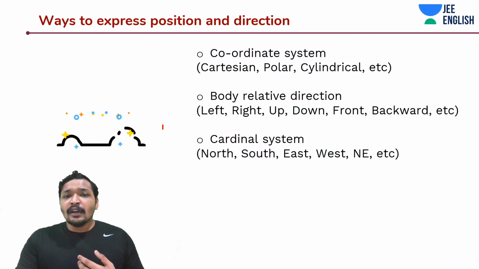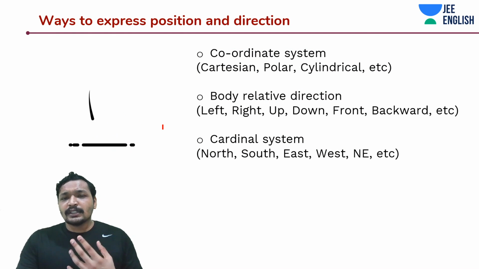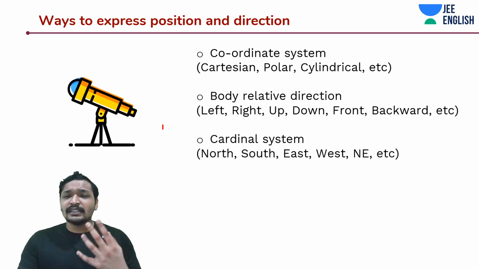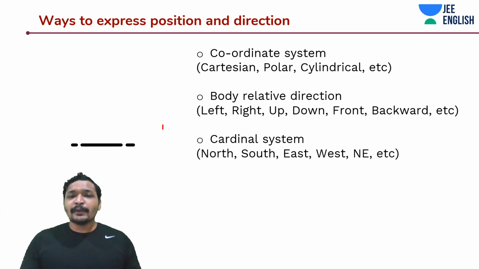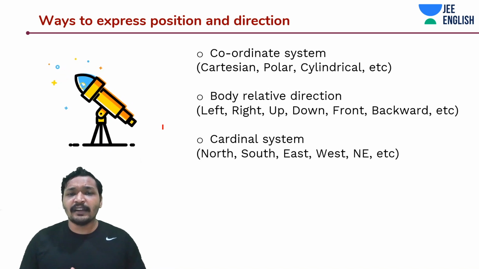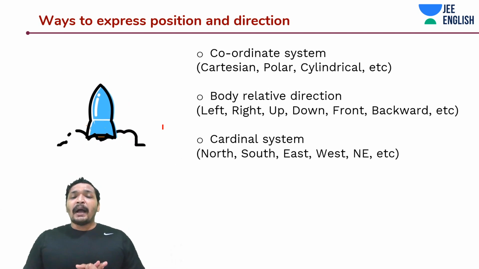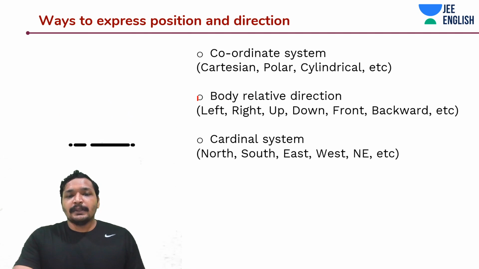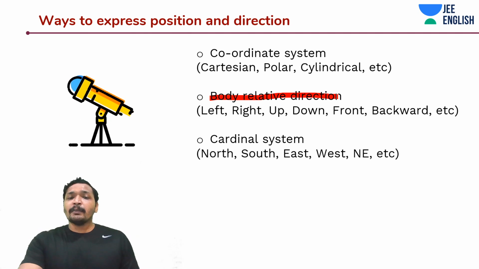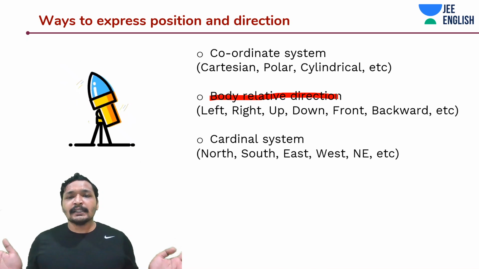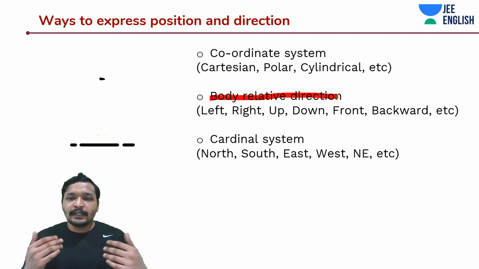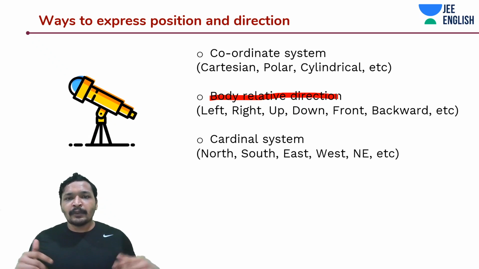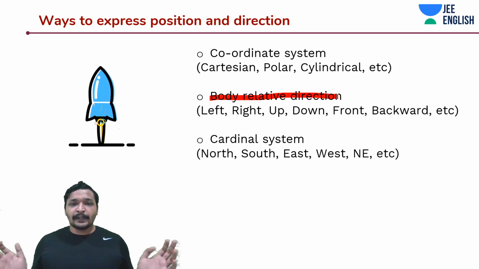Now the thing is, guys, we know that there is a coordinate system, but we need to know when this evolved. It didn't evolve very early. Imagine those days when we didn't have the Cartesian coordinate system, and X, Y, Z was never accepted. People didn't understand it. Back then we used a body relative direction system. You would measure everything relative to your body direction. So for me, left is left, right is right, absolutely right and left for me, and front is front, back is back. In the body relative system, you use directions with respect to your body.